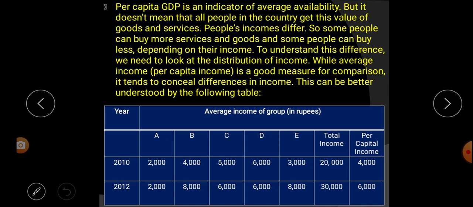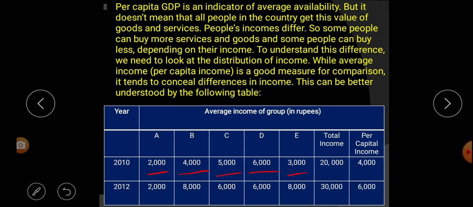Average income of group in rupees. There are certain groups. Listen carefully. It is group A, B, C, D, E. How many groups are there? There are 5 groups. In the year 2010, group A earns 2000, group B 4000, group C 5000, group D 6000, group E 3000.